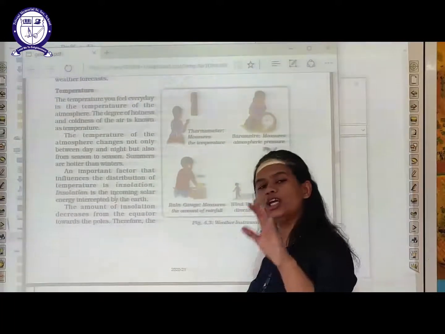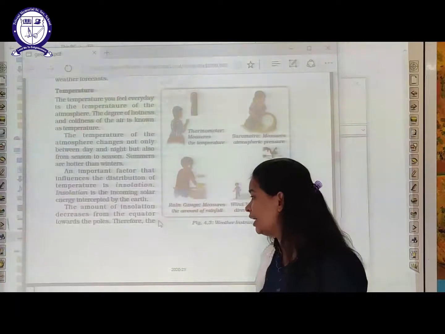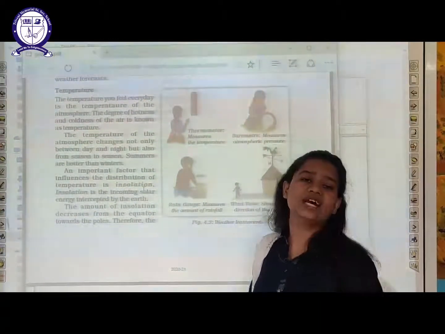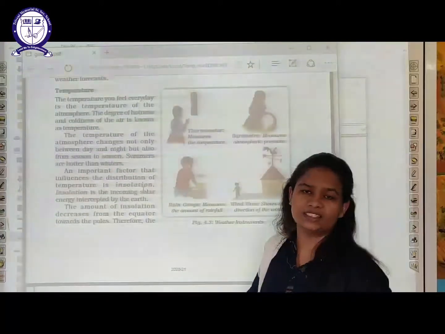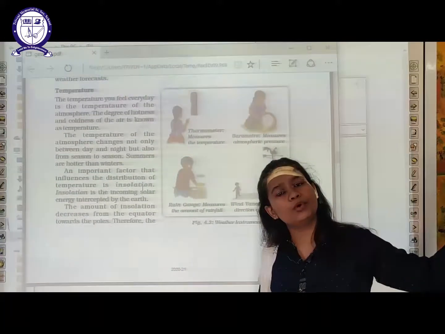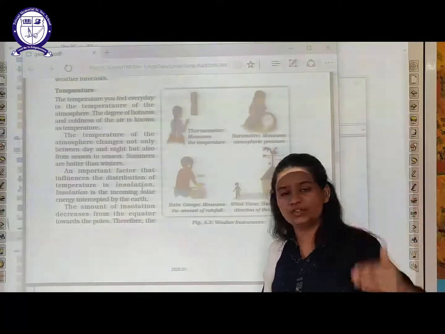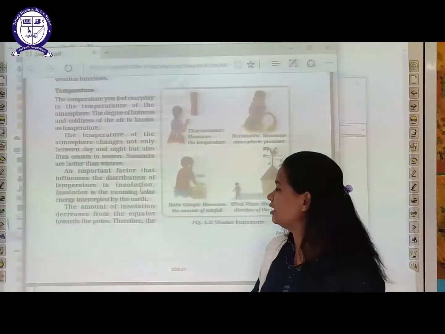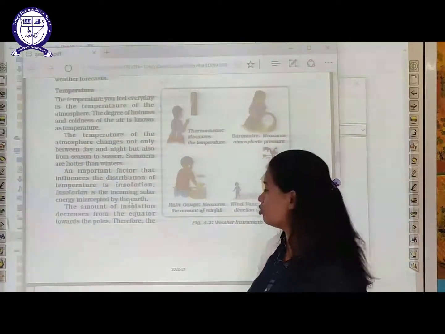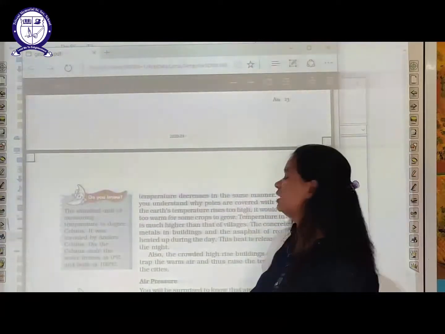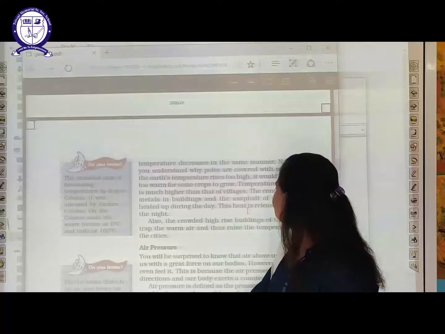If we are talking about the areas which are located nearby the equator, what does that mean? The amount of insolation is higher there because direct sun rays are falling there, and as soon as you start moving towards the poles, direct rays of the sun are not falling there, so solar energy is less. What does that mean? Insolation is also less in those areas. Therefore, the temperature decreases in the same manner.